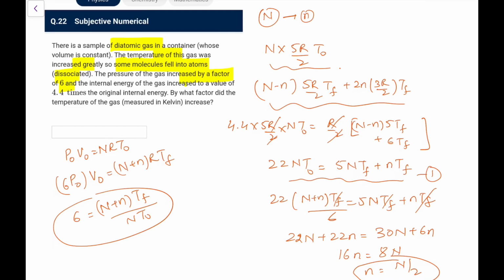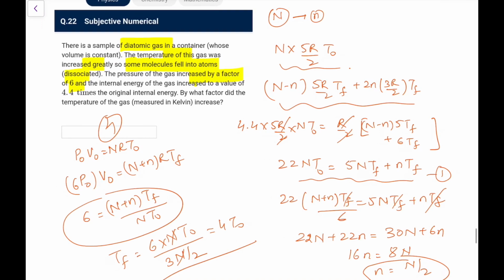Now we were checking for the temperature. So from here only you can make out T final would be 6 into nT naught upon n plus small n, that becomes 3n by 2. So this n goes, and this becomes 12 by 3, that is 4T naught. So it's a good one. You need to be slightly careful while doing this.